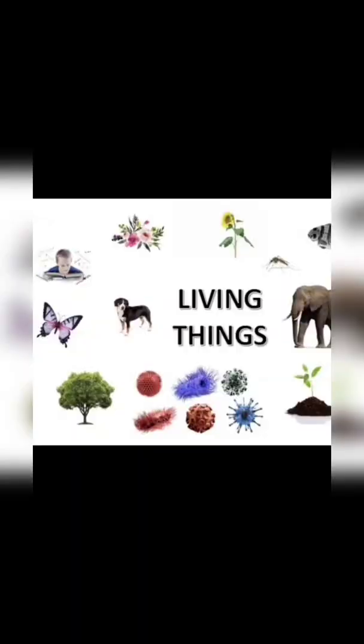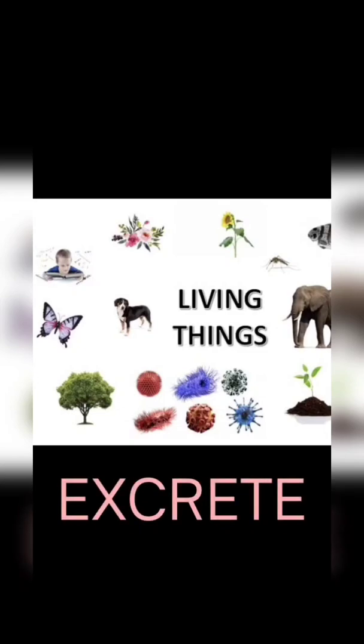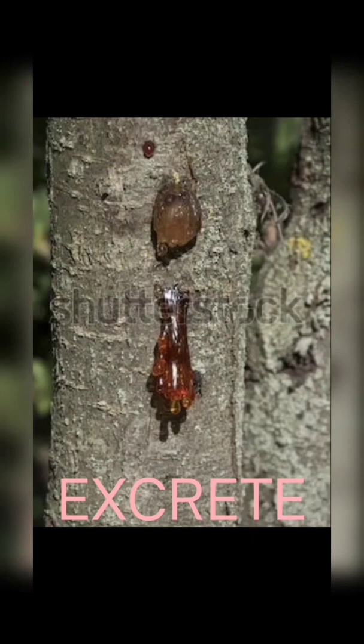The next characteristic feature is that all living things excrete, or get rid of their waste materials. You know all animals excrete their waste materials. Then what about plants? Do they excrete? Some plants store the waste products within their parts. Some plants remove waste products as secretions like gum, resins, latex and so on. So all living things, animals and plants, get rid of their waste materials.